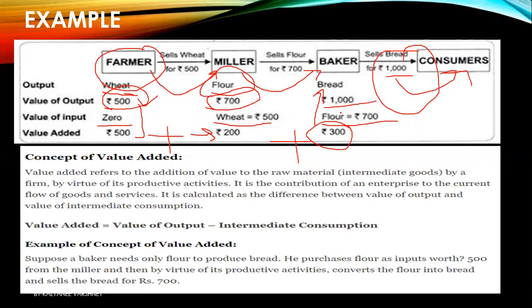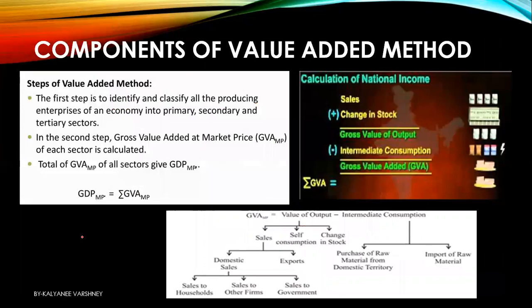So from here we get the concept of value added, which stands for value of output minus intermediate consumption. And when we add the value added of all the sectors in the economy, of every firm, we get the GVA at MP, that is, gross value added at market price. So you can see it over here.